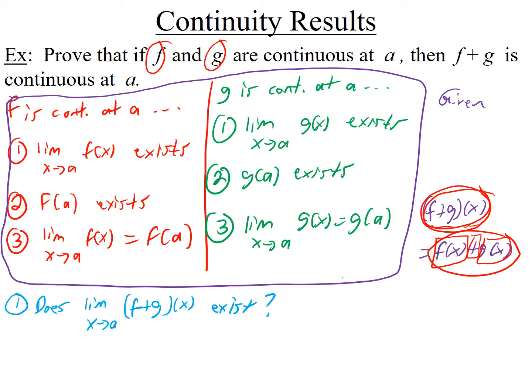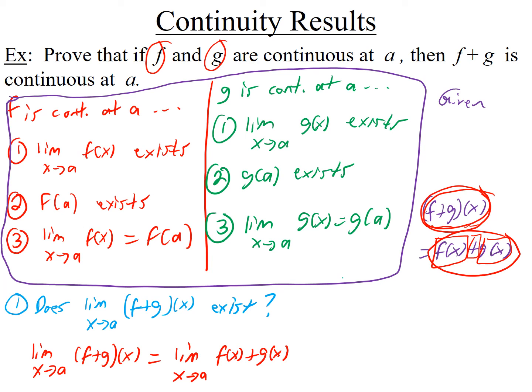It's f of x plus g of x. So basically I'm going to be interchanging them. So when I go to find if this limit exists, I'm going to go ahead and calculate this limit. So limit as x goes to a of f plus g. You write it like this: the limit as x goes to a of f of x plus g of x.